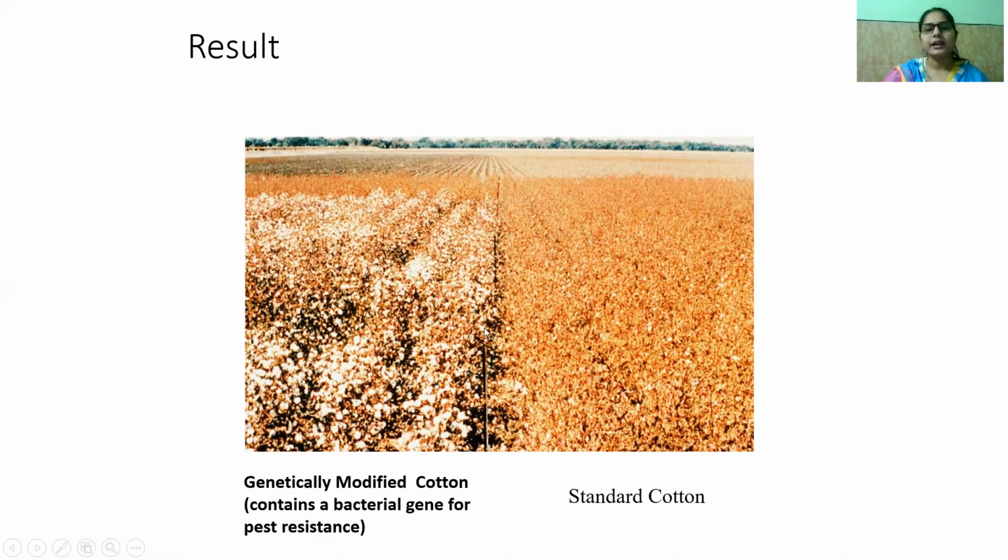Okay. Next, the results: this is the comparison between the genetically modified cotton and the standard cotton. GM cotton contains a bacterial gene for pest resistance, and there are a lot of flowers, or you can say cotton fruit, on the plant. In the standard cotton, the plant was affected by the pest, herbicides, etc. So the production is very less in this case.